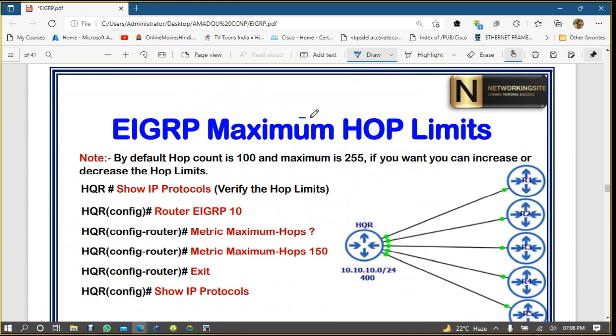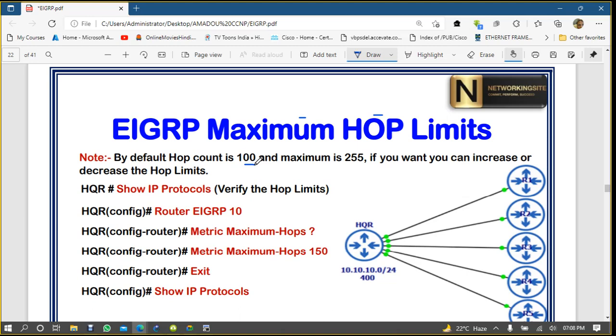Now, EIGRP maximum hop limit. Remember RIP, what was the default? RIP has only a single metric, hop count. So it uses hop count to send the packet from source to destination. Now, EIGRP by default supports 100 hops.